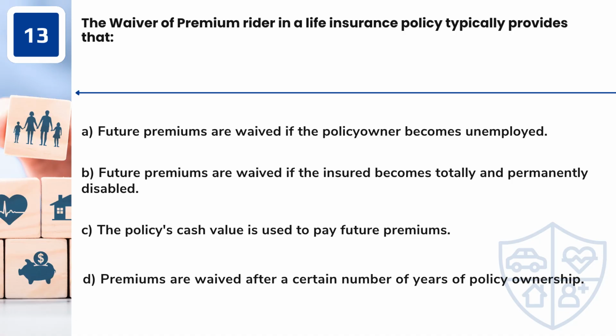Question 13. The waiver of premium rider in a life insurance policy typically provides that A. Future premiums are waived if the policy owner becomes unemployed. B. Future premiums are waived if the insured becomes totally and permanently disabled. C. The policy's cash value is used to pay future premiums. D. Premiums are waived after a certain number of years of policy ownership.